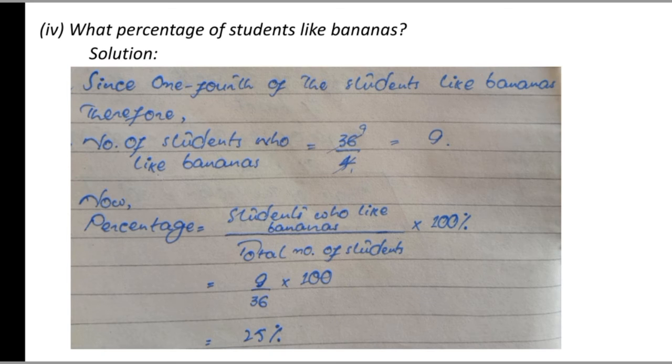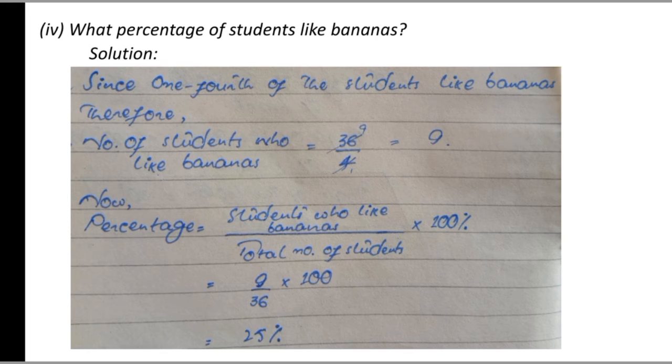Now part 4 is, what percentage of the students like bananas? We all know the formula of percentage. The percentage equals the students who like bananas divided by the total number of students, multiplied by 100%. But we don't know how many students like bananas. We know the angle of the sector of banana, which is 90 degrees, but we don't know how many students like bananas.